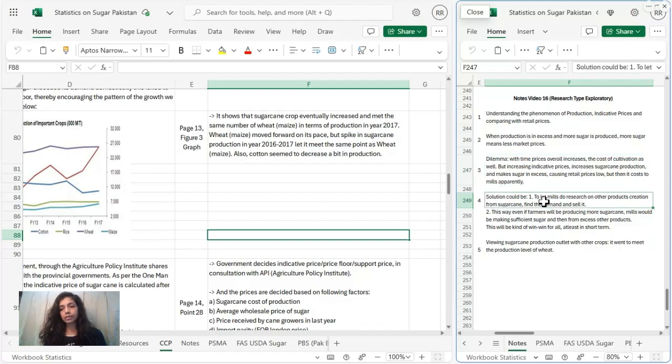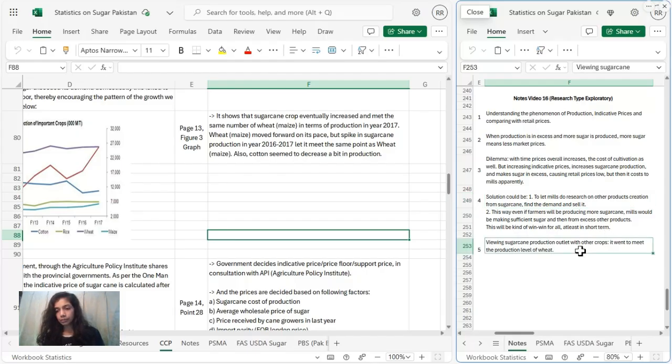The solution could be to let mills do research on creating other products from sugarcane, find the demand and sell it. This way, even if farmers will be producing more sugarcane, mills would be making sufficient sugar, and then other products from the excess. This will be kind of a win-win for all, at least in the short term. This is the temporary solution that I suggested.